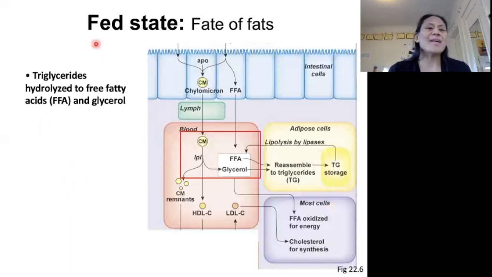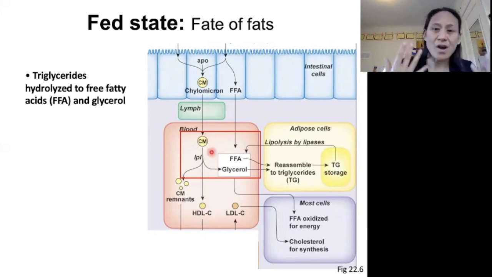Okay, moving on. Let's take a look at the fate of fats in the fed state. I just want to start by reminding you of the condition that our fats are in after we've absorbed them. Remember that they were packaged into chylomicrons by the cells in our intestinal wall. Then they entered our lymphatic system, which then drained into our bloodstream. Okay, so our starting point is these chylomicrons in our bloodstream.